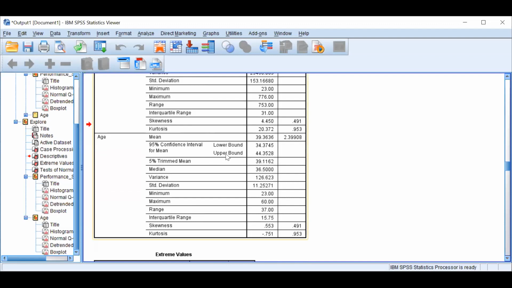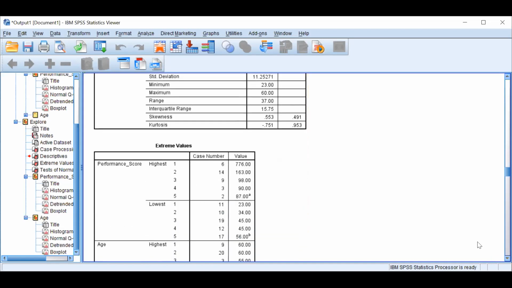Are you getting it? Let's compare it with age. The mean of age is 39, the median of age is 36. So the difference is not much, though it is not exactly 39 or near 39.1 or 38.7. It's still around 3 points distant, but we are still in the normal range. Our distribution is normal. Then the standard deviation is almost 1/3 or 1/4 of this, right? Then the minimum and maximum numbers are not very far, right?